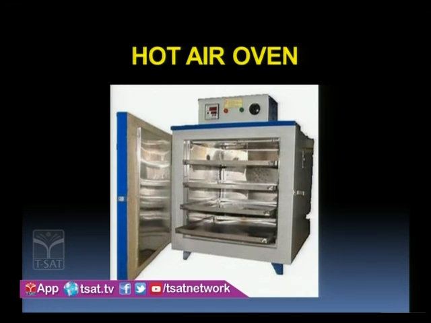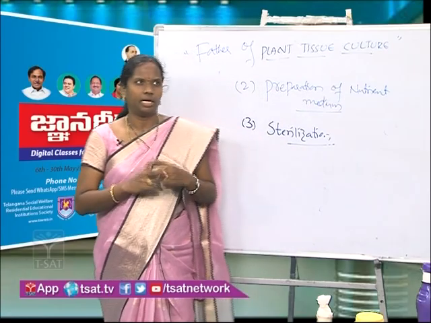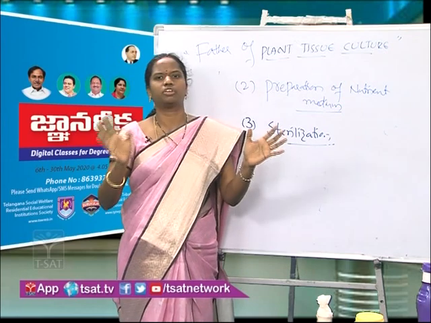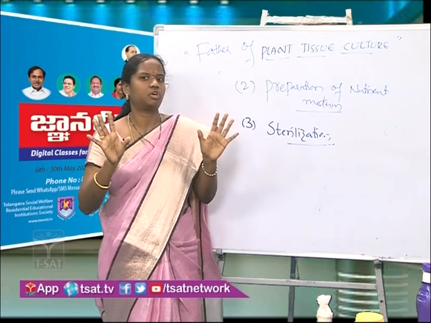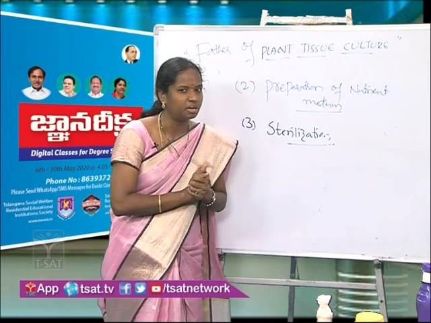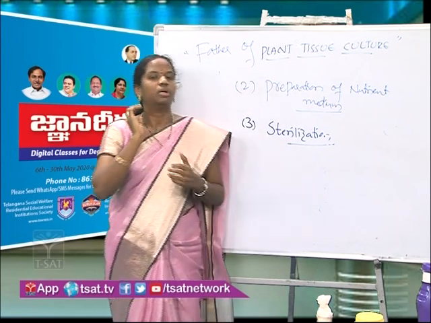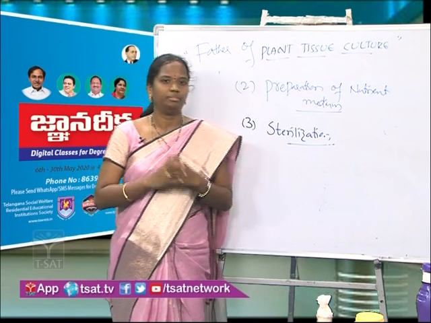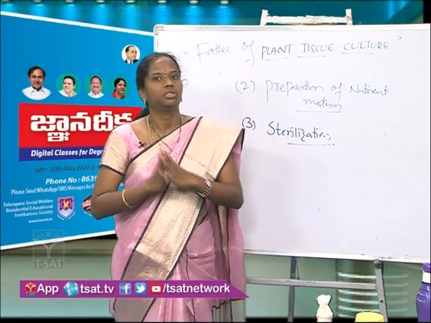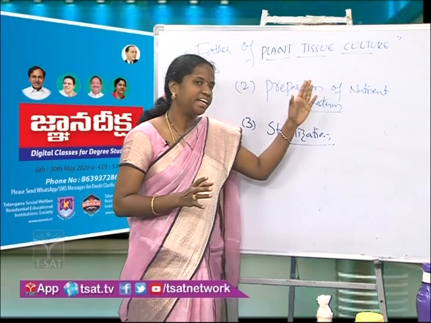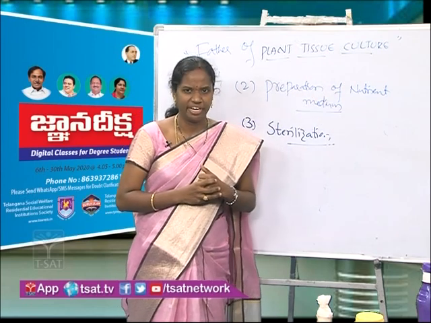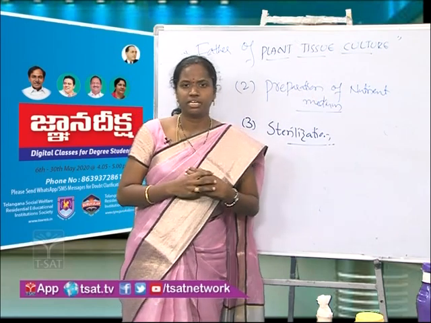These two are helpful in killing the microorganisms, and most of our colleges have these two in our laboratories, isn't it? Right. So both the autoclave and the hot air oven are used to sterilize the explant as well as the nutrient medium.